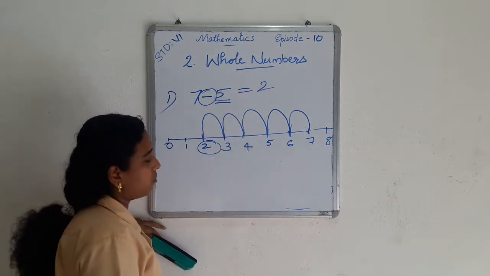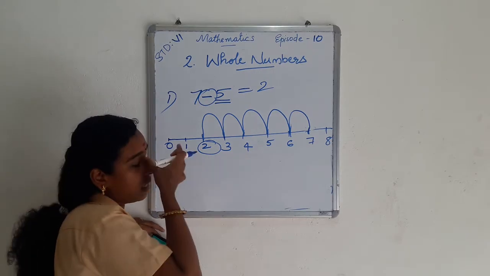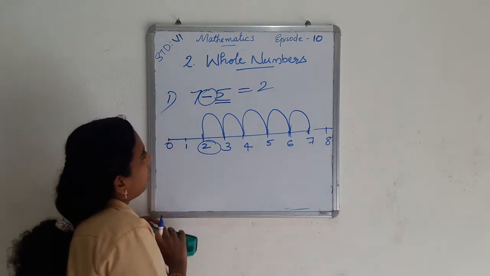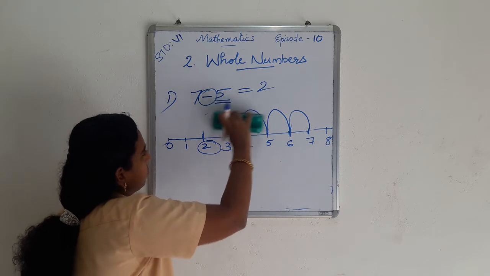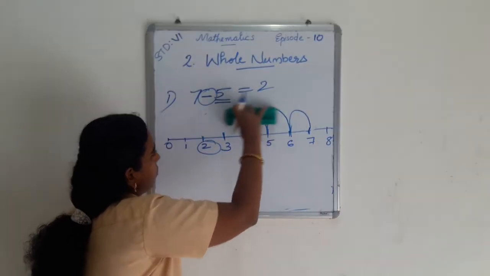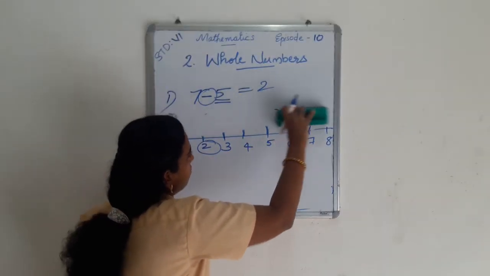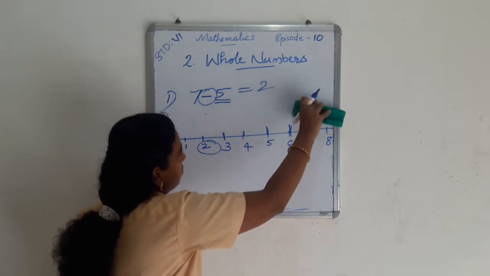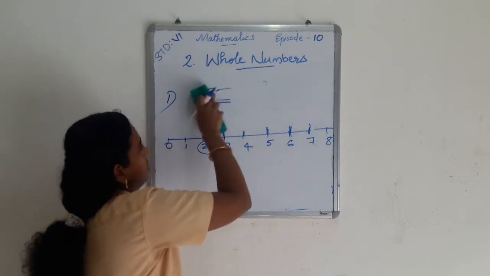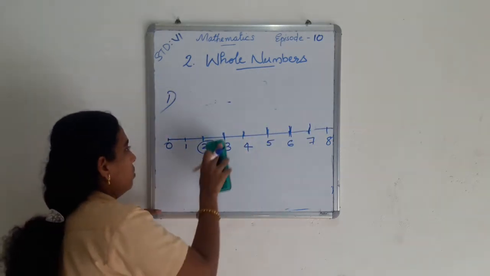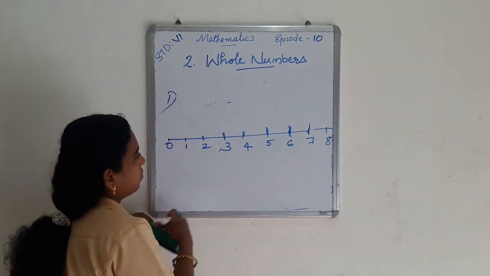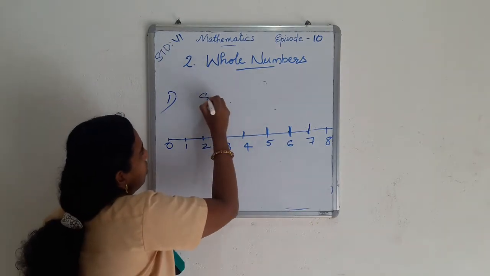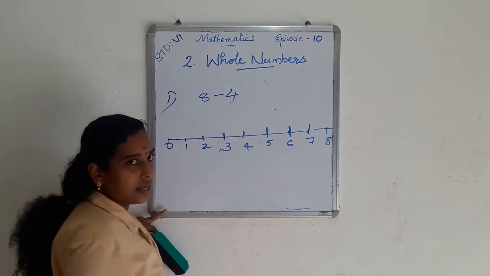Then we subtract 7 minus 5 and we get 2. Then another question: 8 minus 4.